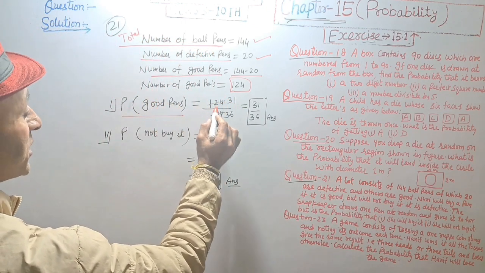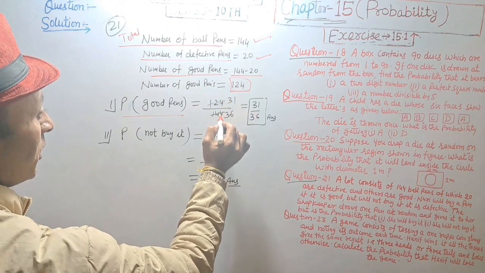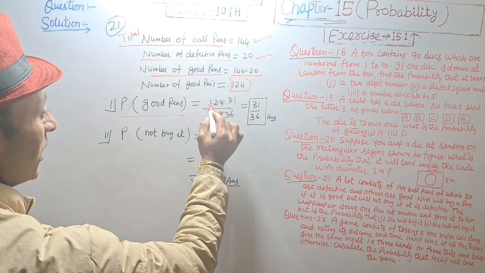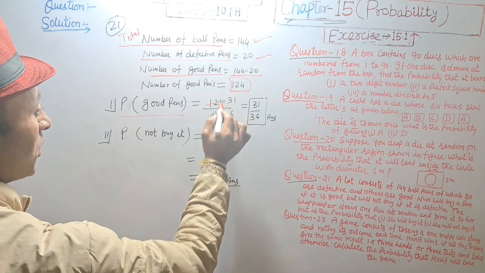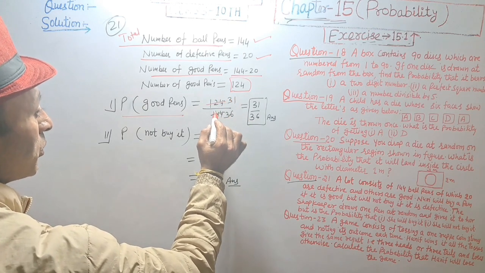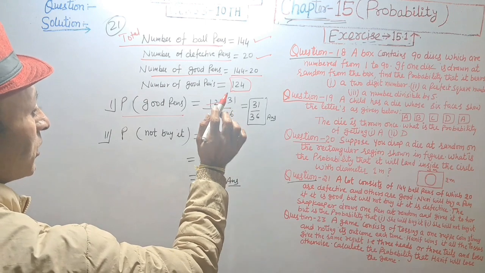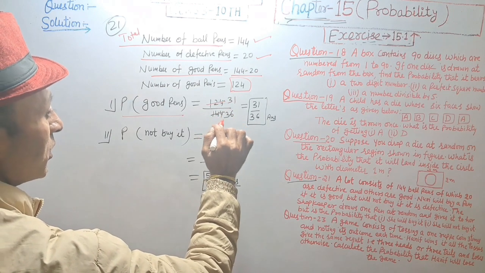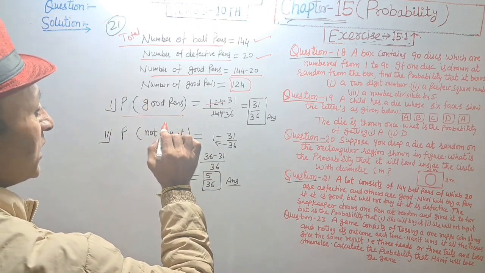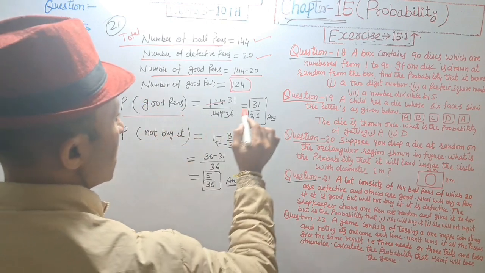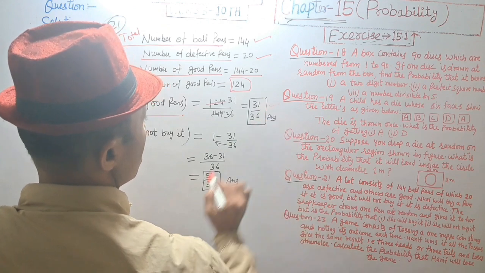Probability of good pens is equal to 124 divided by 144, and it's divisible by 4. 4 3s are 12, 4 1s are 4, and 4 3s are 12, 24, 4 6s are 24. Then we get probability of good pens, she will buy it, is equal to 31 upon 36.